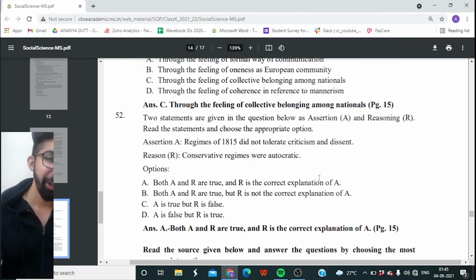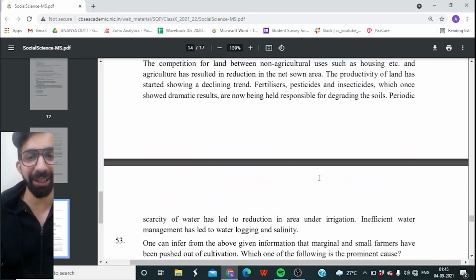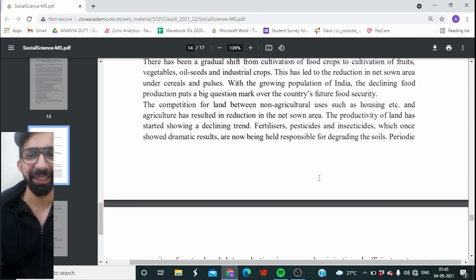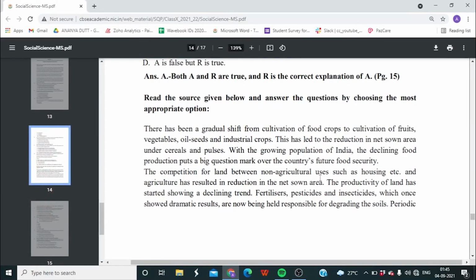Yes. 53rd question, guys. Now again, one more paragraph. Let's have a look at this. There has been a gradual shift from cultivation of food crops to cultivation of fruits, vegetables, oil seeds, and industrial crops. This has led to the reduction in the net sown area under cereals and pulses.